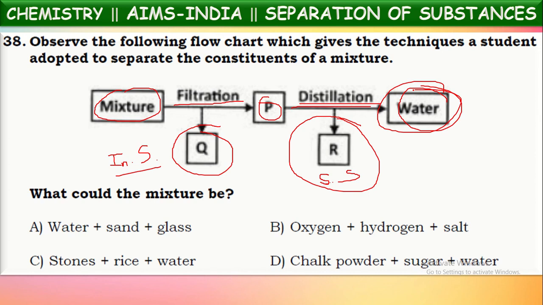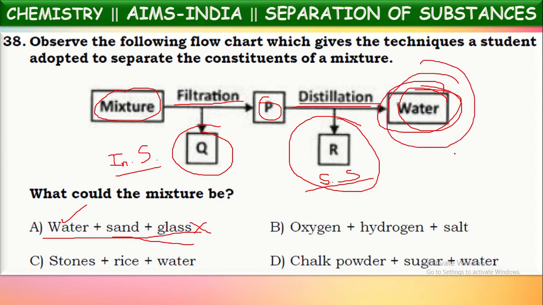Now let us see where these three kinds of substances are mentioned. If we observe the first option, water is given, good, and sand and glass are mentioned as two solids. But out of these two, no solid is soluble in water to be separated by distillation. So this is not the correct answer. If you see the second one, water is not at all given, but water is a product in this mixture. After separation, we get water also as one of the components, but water is not mentioned in this at all. So directly we can say it is an incorrect mixture.